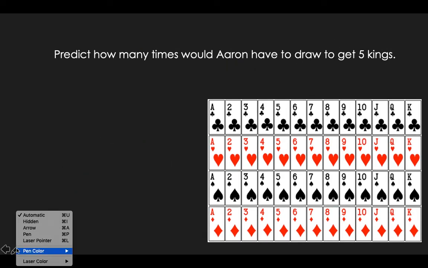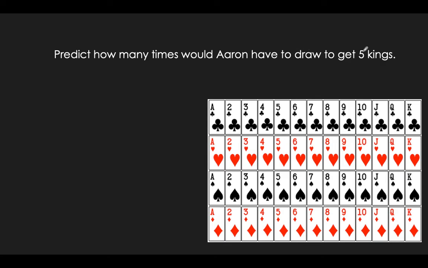This time, let's change the value. Let's not do 5 kings. Let's just do 20, I don't know, red cards. So first off, you gotta find the probability of the red cards.